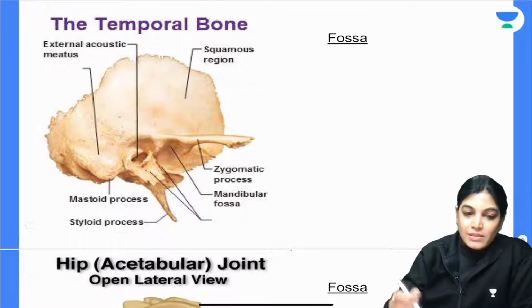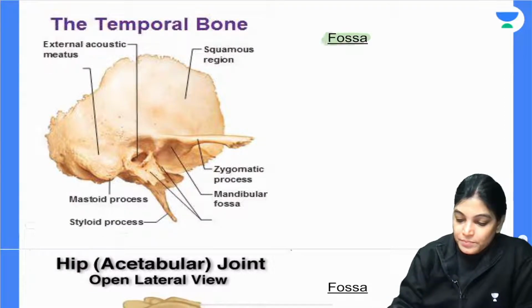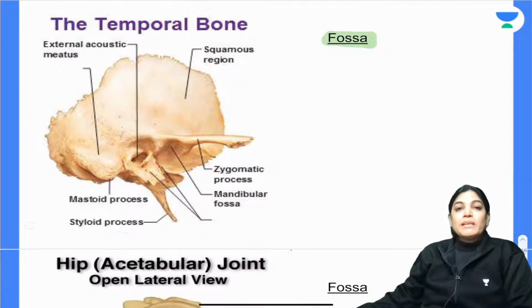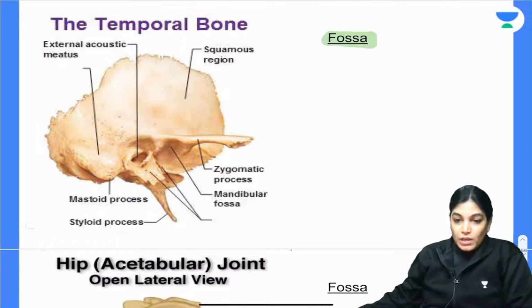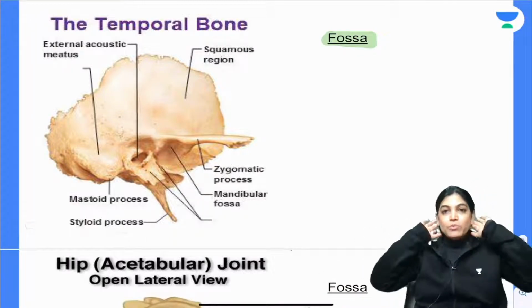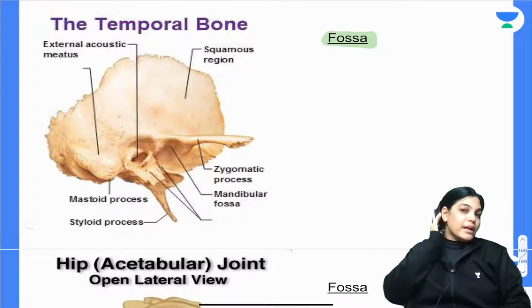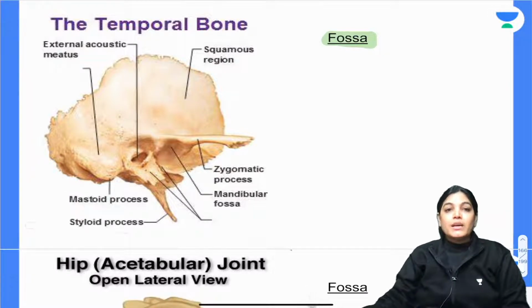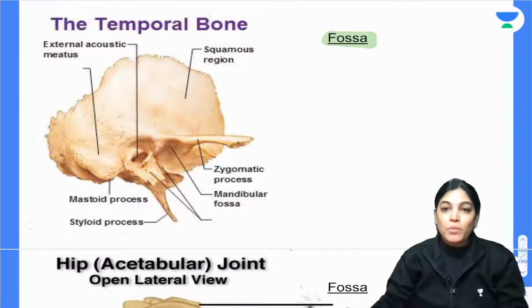Now, the next term which is used is fossa. When I use the word fossa, it means a large depression. Sometimes a fossa can be articular, or sometimes non-articular. Here I am showing you the temporal bone, which lies surrounding the ear. In this temporal bone there is a fossa, called the mandibular fossa, which articulates with the mandible to form the TM joint.